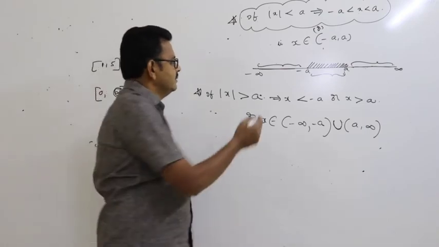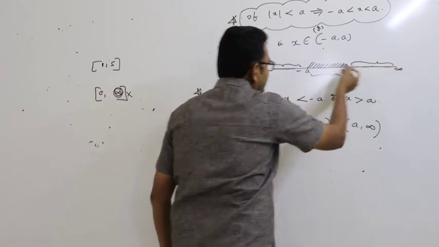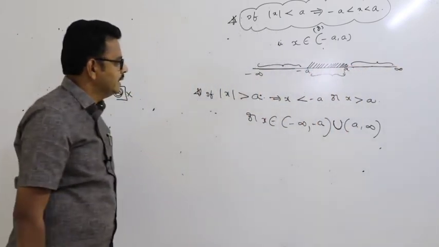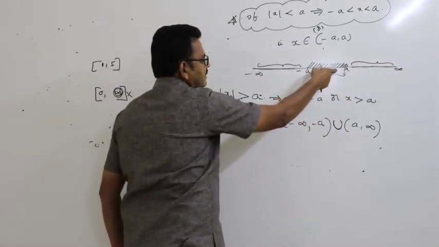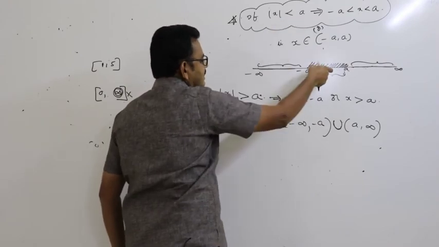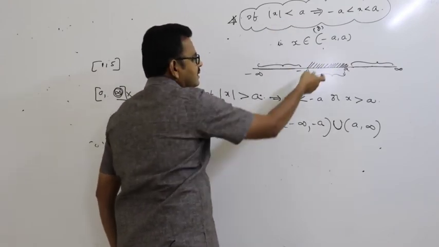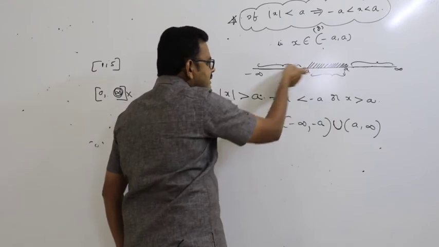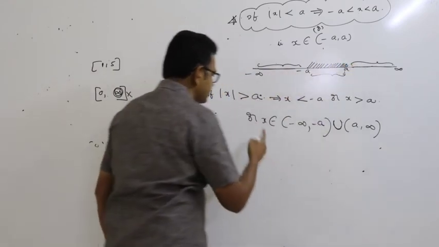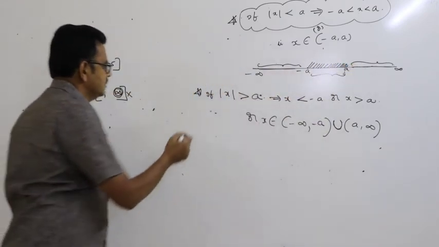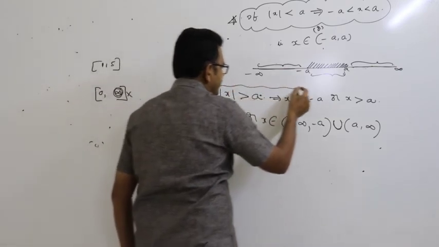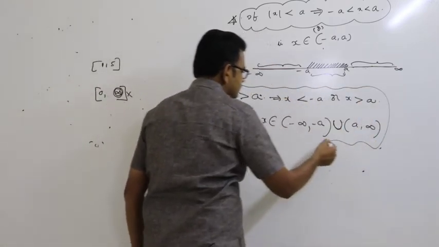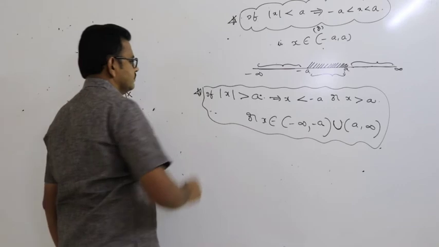This is completely a real number line. X values lie between this interval if mod x is less than a. If mod x is greater than a, it does not lie between this interval. Where does it lie? Here and here. That you can simply write like this. So this is also a very important point.